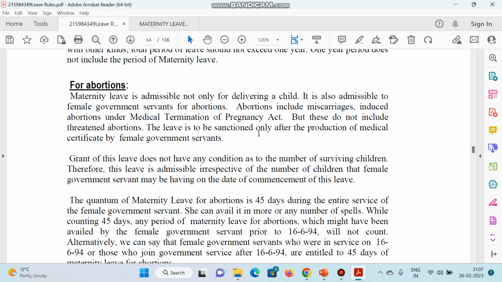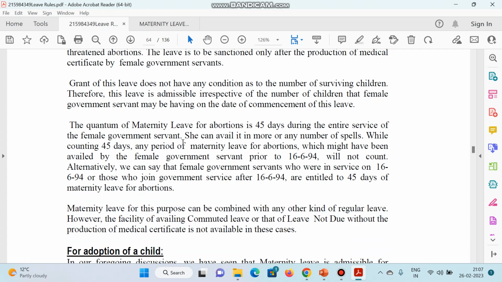The leave is to be sanctioned only after the production of the medical certificate by the female government servant. The grant of this leave does not have any condition as to the number of surviving children. So this is again a very important condition. Therefore, this leave is admissible irrespective of the number of children that the female government servant may have on the date of commencement of this leave.